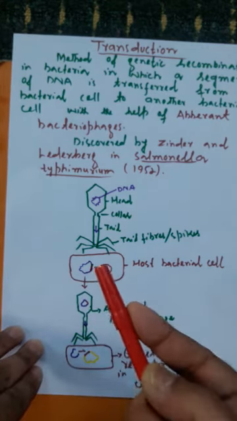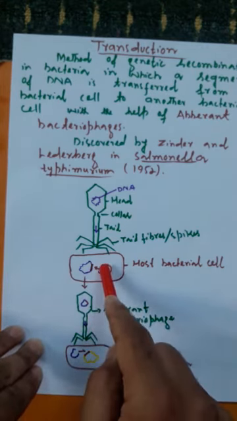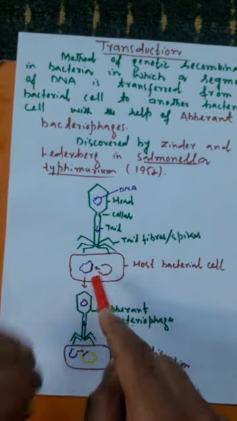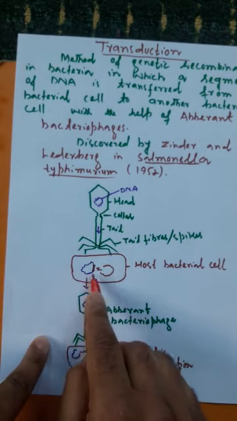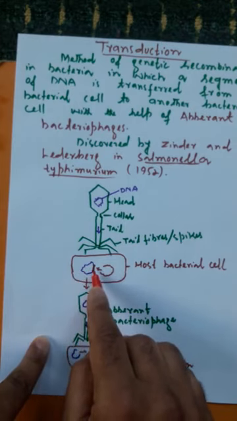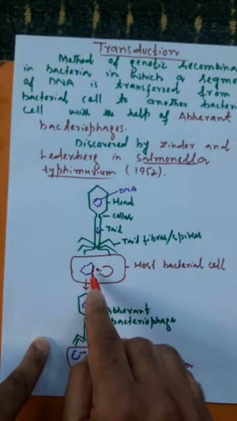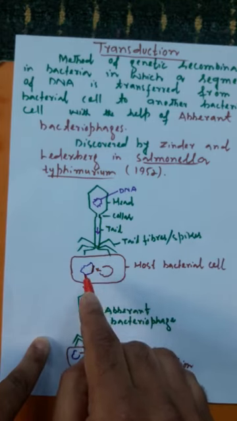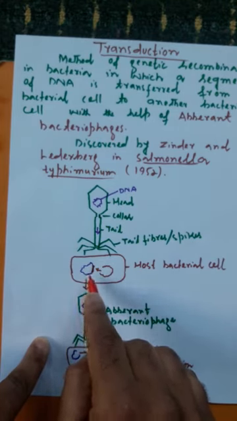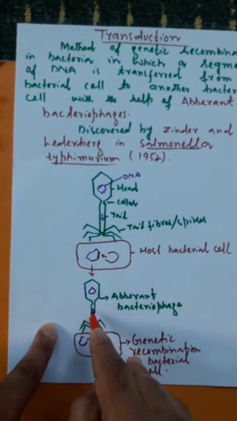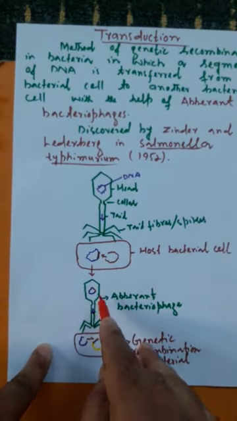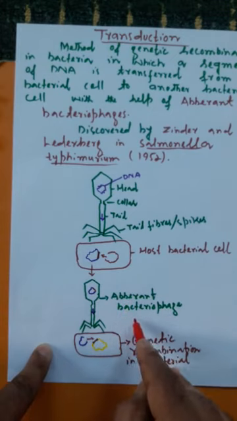Sometimes this may happen: a segment of bacterial DNA recombines and gets integrated with the viral DNA, the bacteriophage DNA. When this bacteriophage DNA gets assembled to form a new bacteriophage, that new bacteriophage is termed an aberrant bacteriophage.